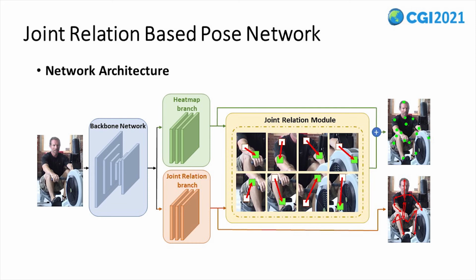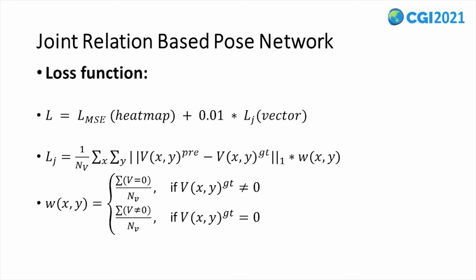The joint relation module performs a moving operation on the preliminary neighbor joint features using joint relation vectors and produces the supplemental heatmap features. The preliminary heatmap features will be optimized by the supplemental heatmap features and output the final prediction of human poses. The final outputs of the proposed framework are the joint position heatmaps and the joint relation vector matrix.